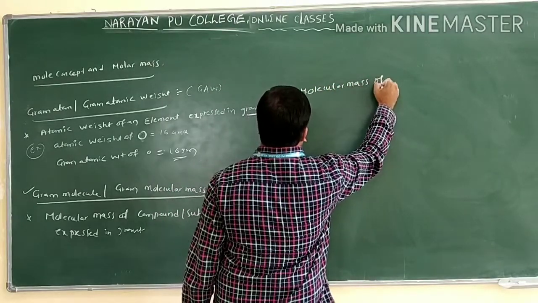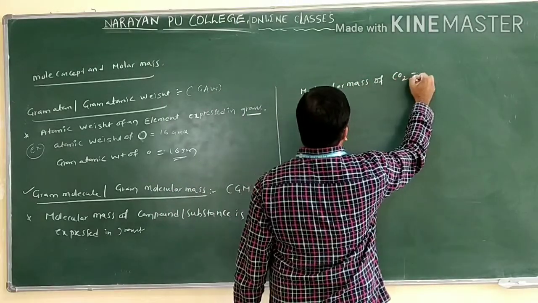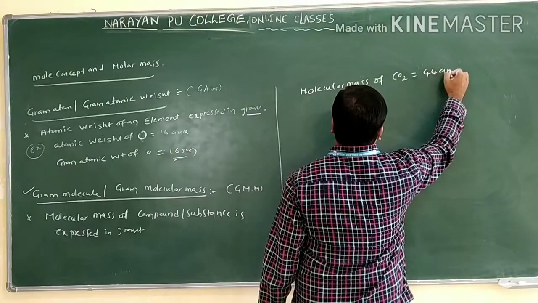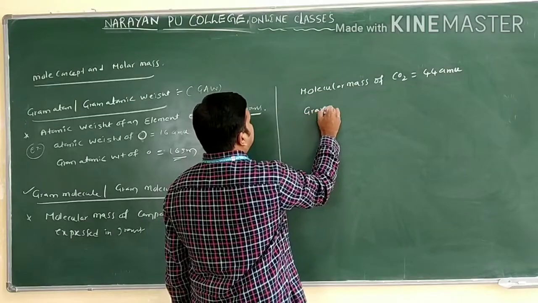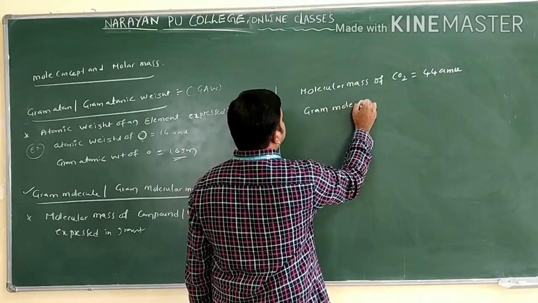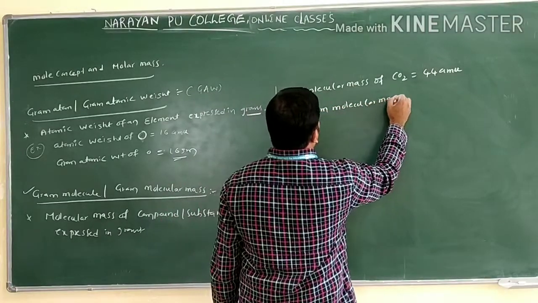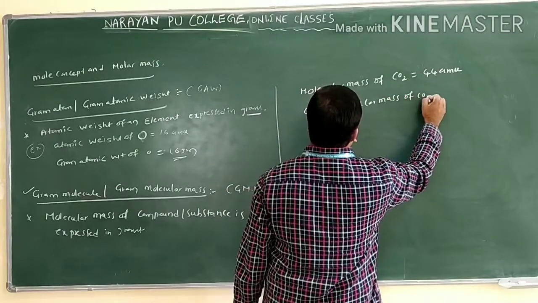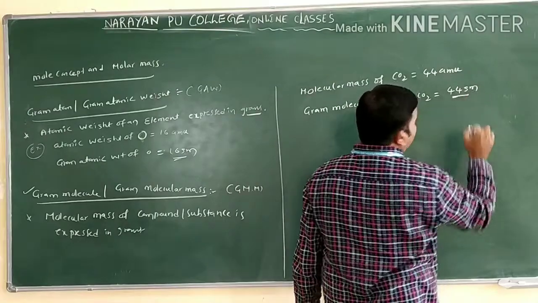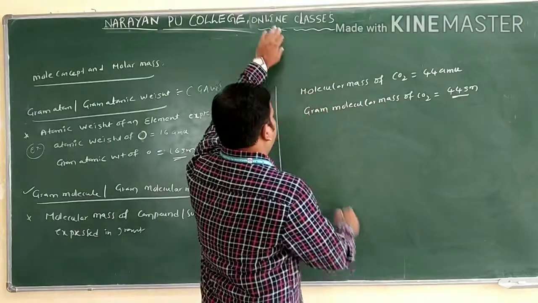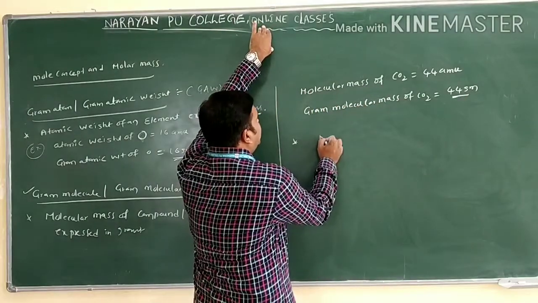Molecular mass of CO2 is equal to 44 AMU. If you find here the gram molecular mass of CO2, it is equal to how many grams? We will take how much? 44 grams. Clear? Suppose you are taking one more example, ammonia.